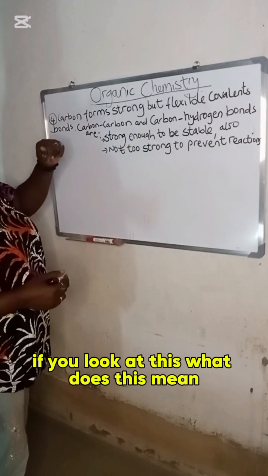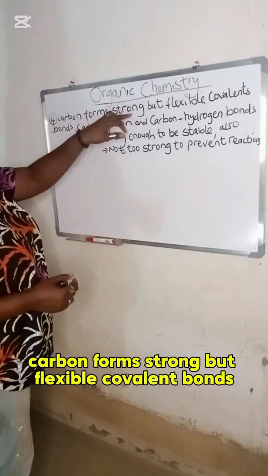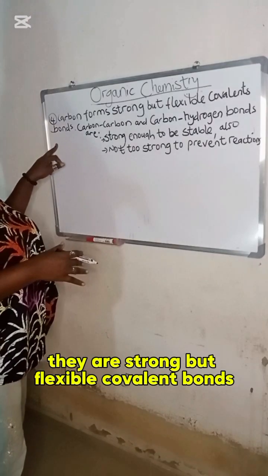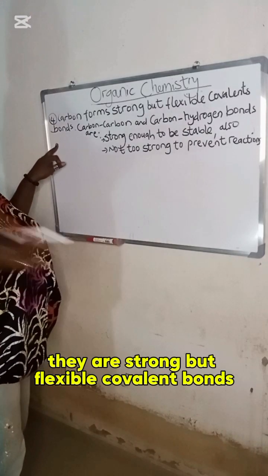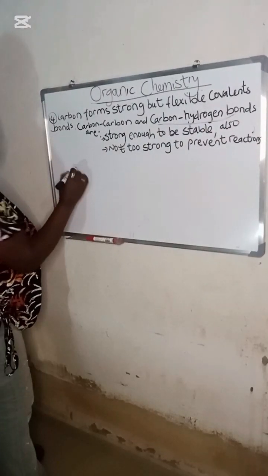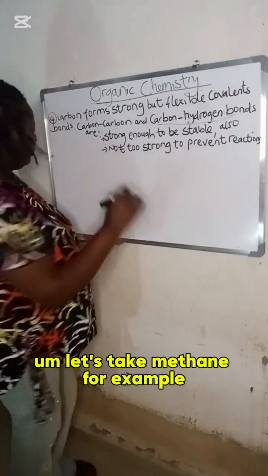If you look at this, what does this mean? Carbon forms strong but flexible covalent bonds. Let's look at some examples. So let's look at carbon to hydrogen bond. Let's take methane for example.